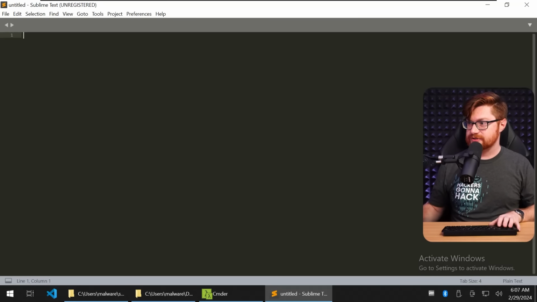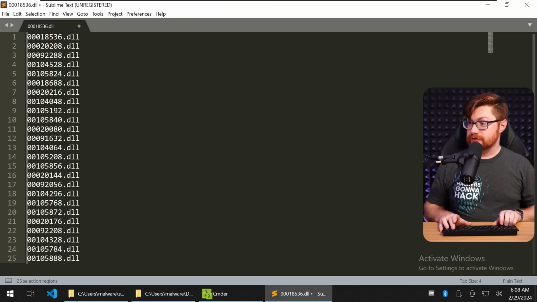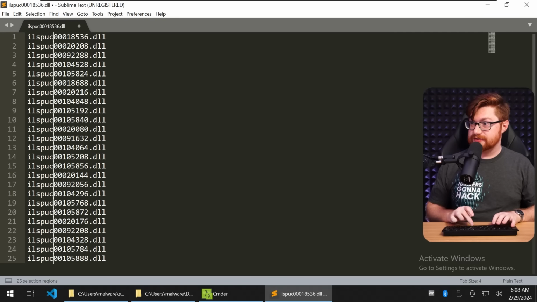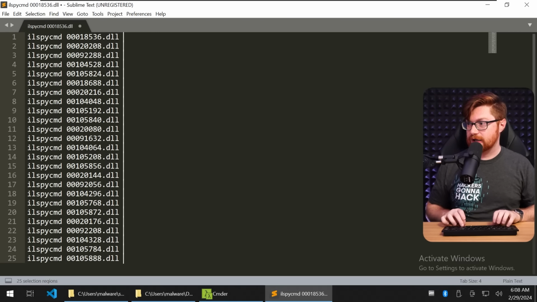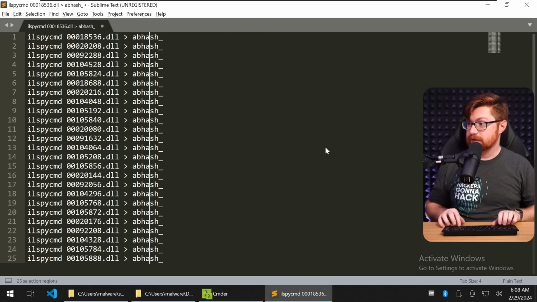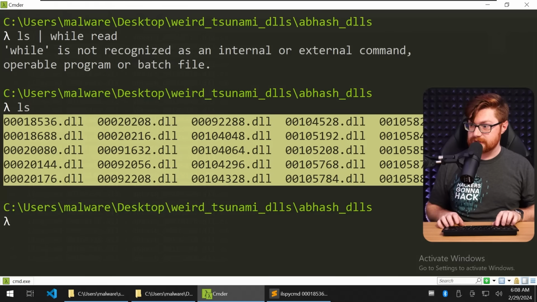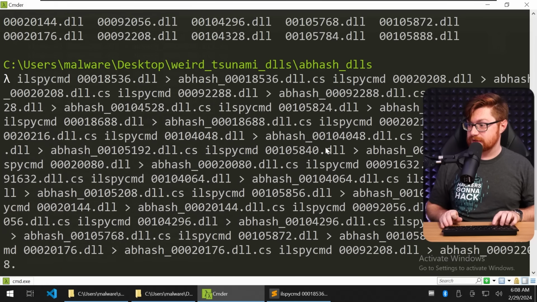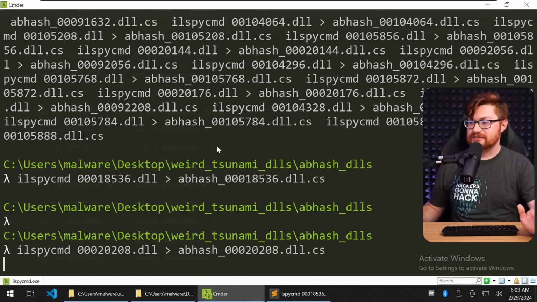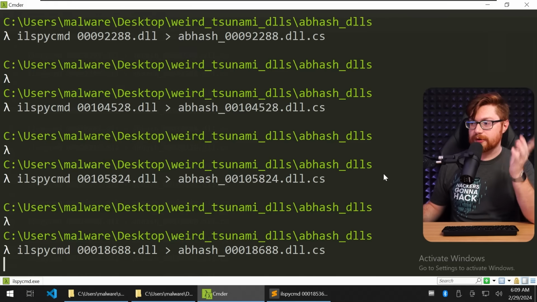Let me try to stage this in Sublime Text then. Can I ls all of these? Now let me replace all of those with a new line, and let me try to do ILSpyCMD. I hit Control-Shift-L on my keyboard, by the way, so I could do now the AB hash. Let me grab the full file name, but let's do a .cs at the end, since it will end up being C# code at the end of it. So I'll paste all this. Oh no. There we go. Okay. If I just paste it one at a time, it seemingly worked just fine. So now we'll get all of that carved out for each of those DLLs.